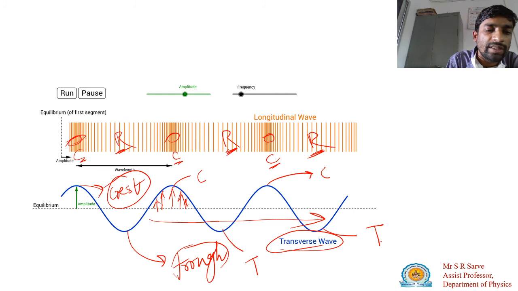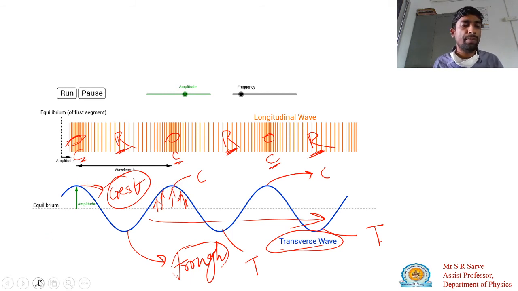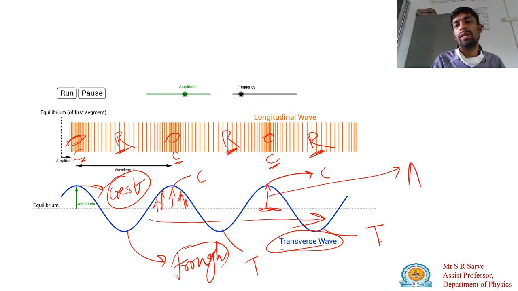So what is the wavelength here? Here we will use the laser pointer. The distance between this crest position and this crest position, two successive crest positions, or the distance between this trough and this trough, two successive trough positions, is known as your wavelength. And what is amplitude? Amplitude means, from the mean position to the extreme position. So this distance is known as your amplitude.